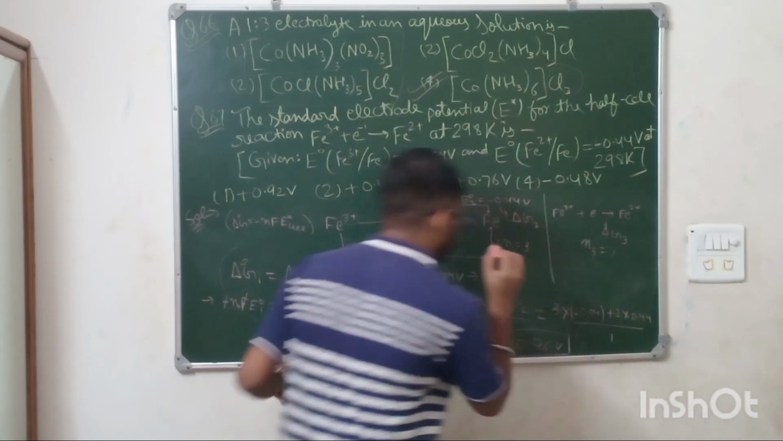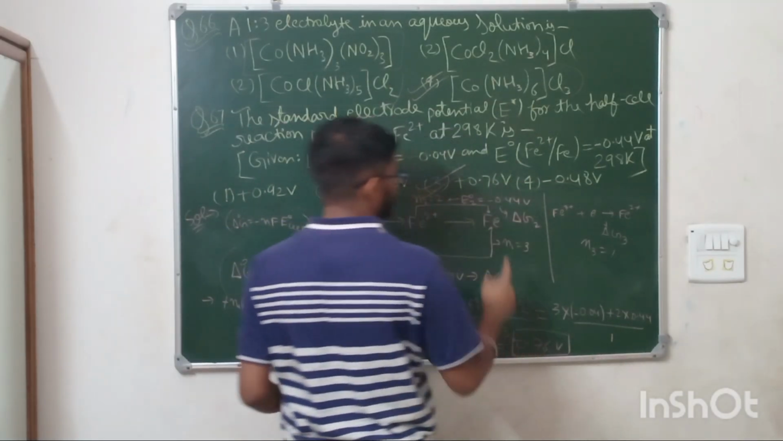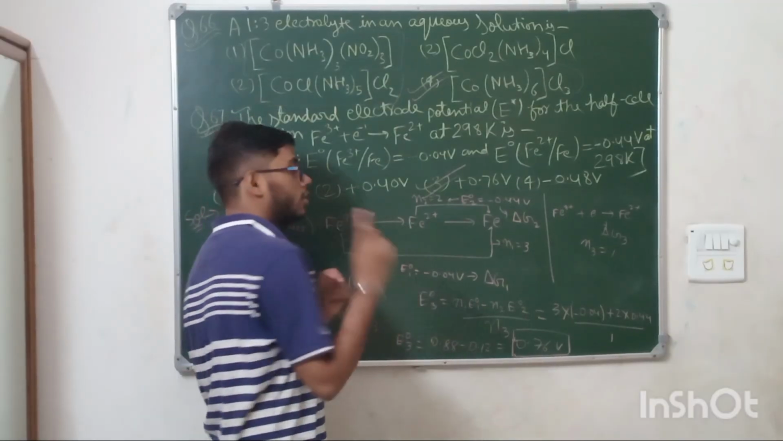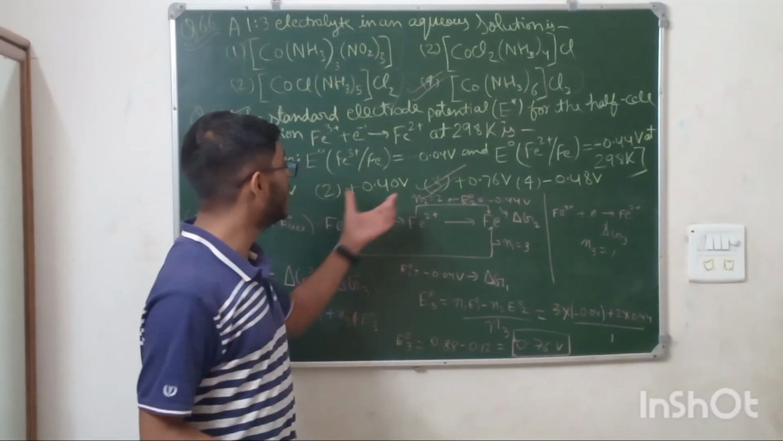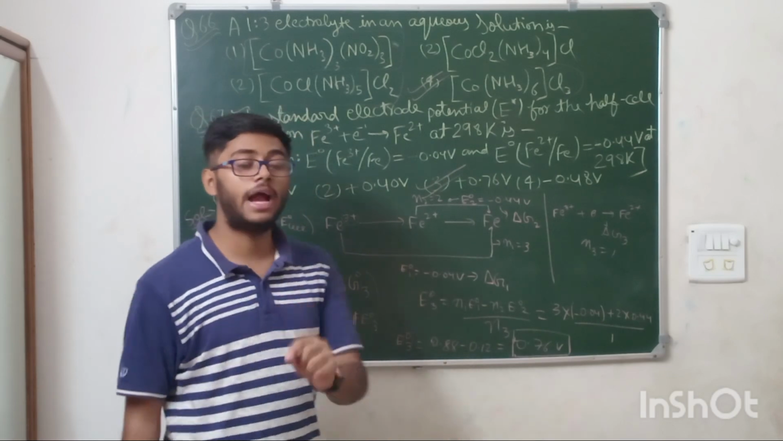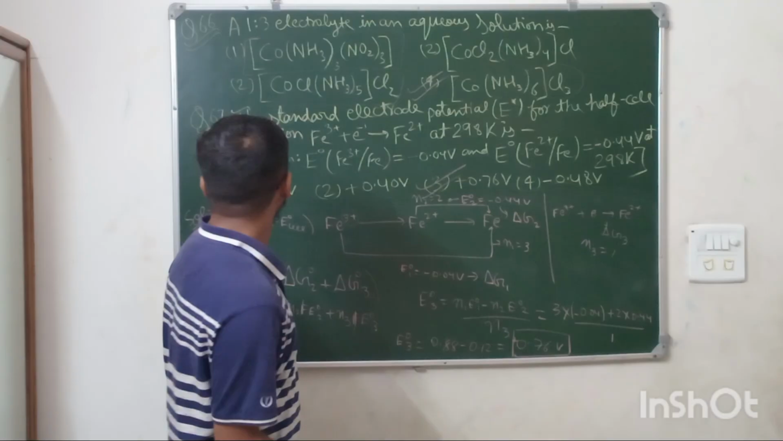This is your final answer, which is option number 3. Simple question, you just have to practice and always remember the concept: whenever you have to find the E naught value for any reaction, you always add and subtract their standard Gibbs free energy. Okay, so moving on to the next question.